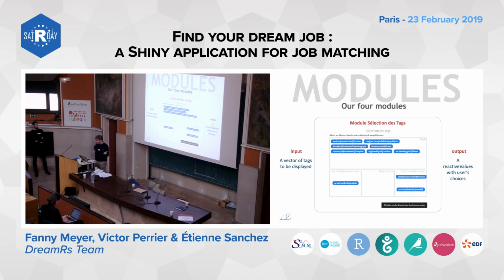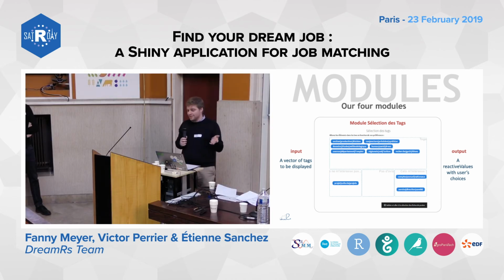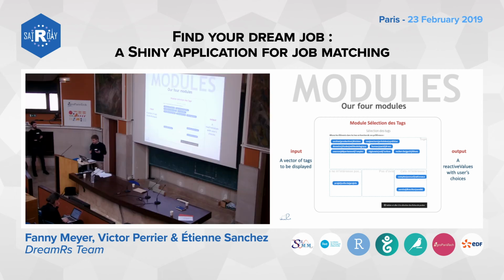Fanny wrote the design, so I just coded after. There was some complicated stuff: she wanted a drag and drop feature, so we integrated the drag and drop feature. This module takes only the main theme, the main topic of the job description, to run, and the user selects what he likes and what he dislikes, and those are the results of the module as reactive values.